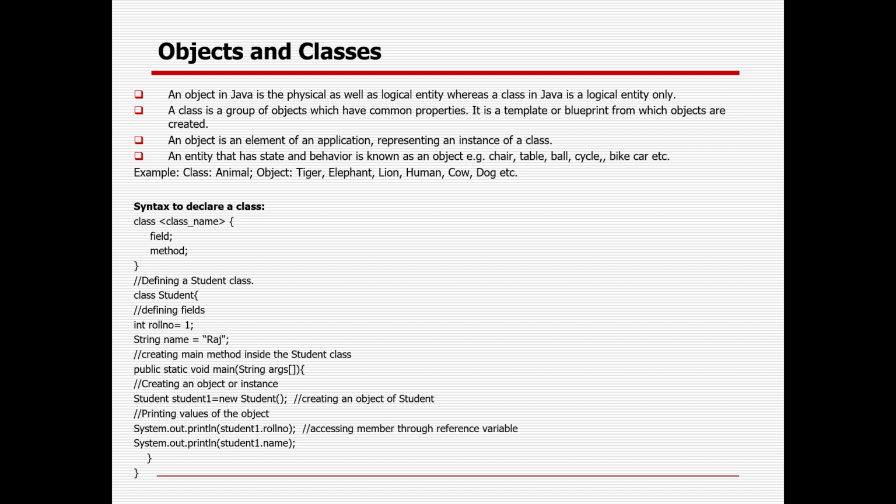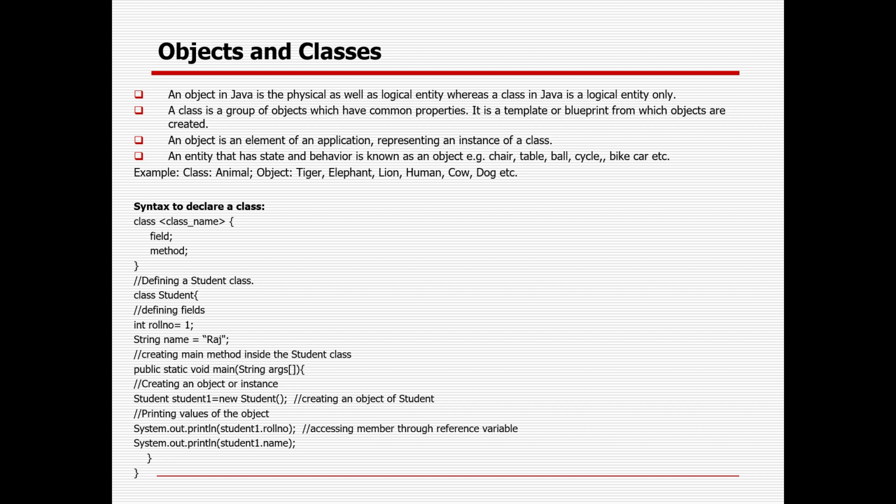So what are objects and classes? First we need to understand. An object in Java is a physical as well as a logical entity, whereas a class in Java is a logical entity only. A class does not exist in the real world. It logically exists but not physically, but an object really exists. A class is a group of objects which have common properties. It is a template or blueprint from which objects will be created. An object is an element of an application representing an instance of the class. An entity which has state and behavior is known as an object.